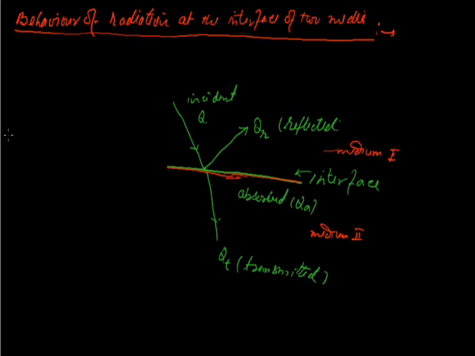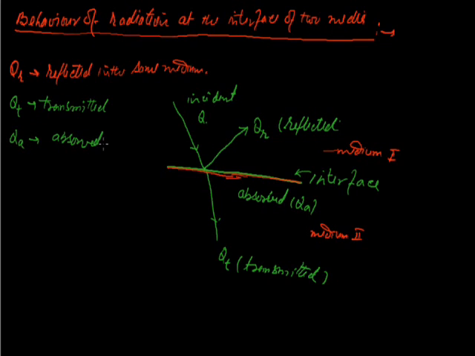Some part, QR, is reflected in the same medium, QT is transmitted, and the rest, QA, is absorbed. Means the total energy Q is QR plus QT plus QA.